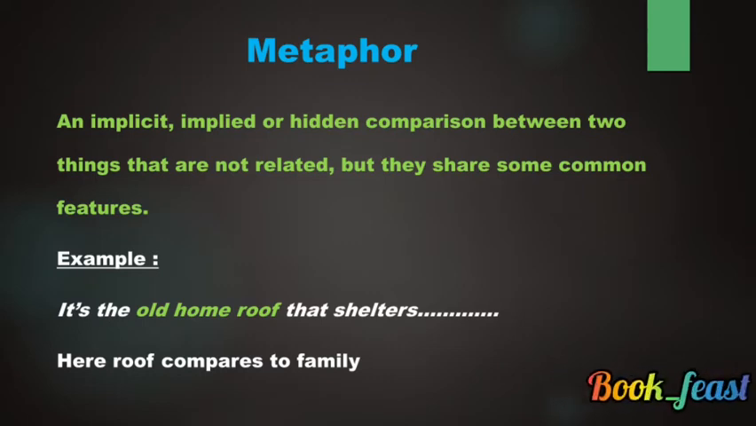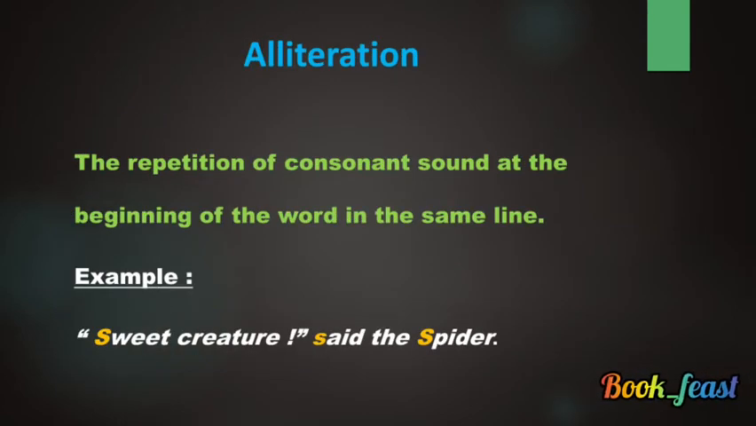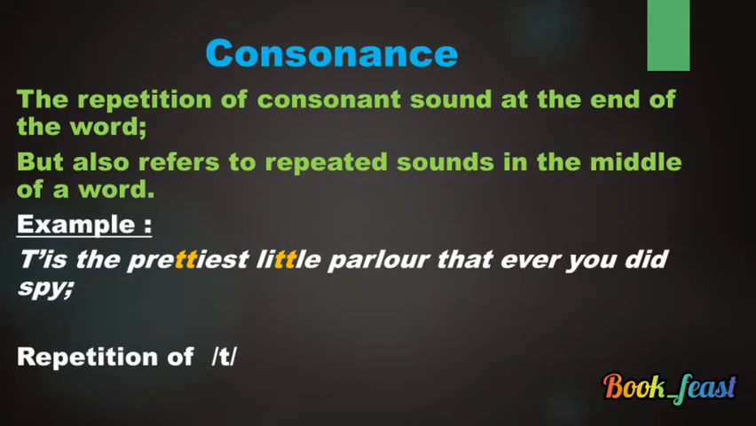When you go to the next, alliteration, the repetition of consonant sound at the beginning of words in the same line. So in the same line, the beginning of the words should have the same repeated consonant sound. For example, "Sweet creature, said the spider." Sweet, said, spider, S sound. So it is alliteration. It should be in the same line and at the beginning of the word.